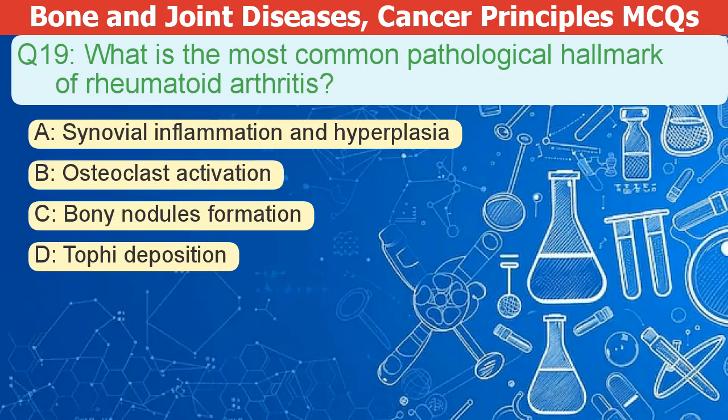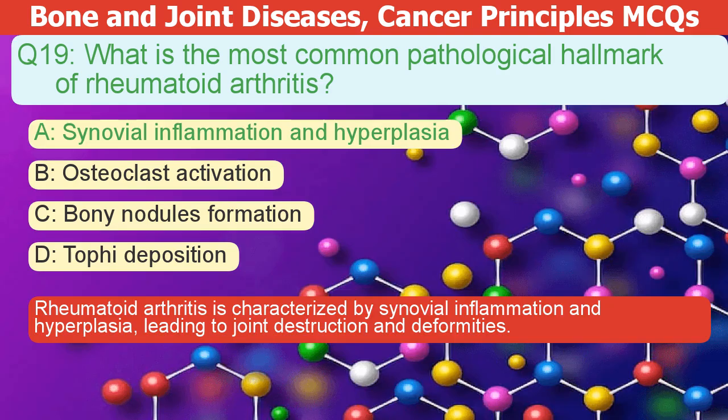What is the most common pathological hallmark of rheumatoid arthritis? A. Synovial inflammation and hyperplasia. B. Osteoclast activation. C. Bony nodules formation. D. Tophi deposition. The correct answer is A. Rheumatoid arthritis is characterized by synovial inflammation and hyperplasia, leading to joint destruction and deformities.